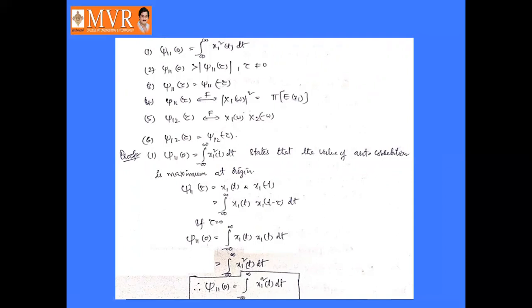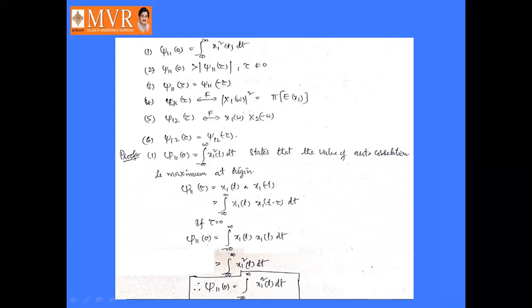The fifth property is the Fourier transform of the cross correlation function J12 of tau, which is equal to X1 of omega multiplied by X2 of minus omega. And the sixth property is J12 of tau is equal to J21 of minus tau, the cross correlation function. Okay, first we will prove these one by one.